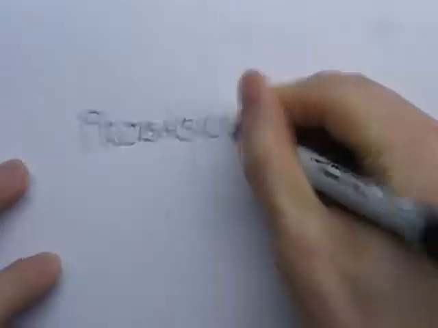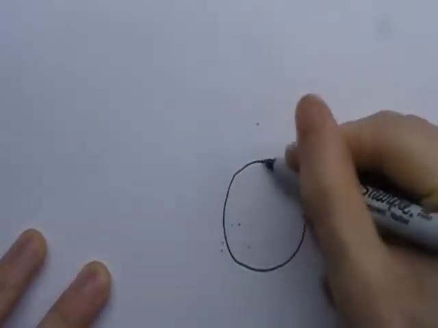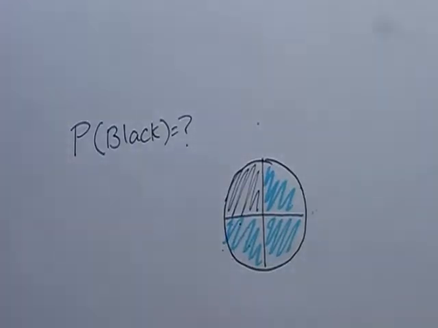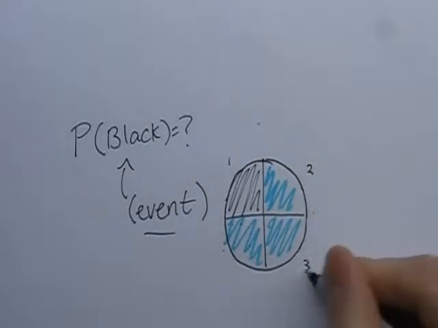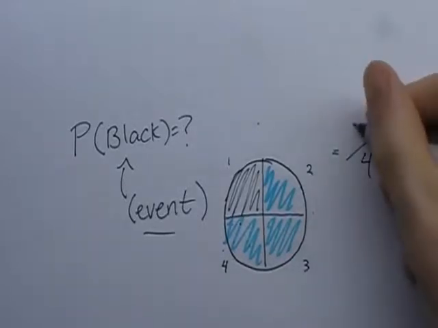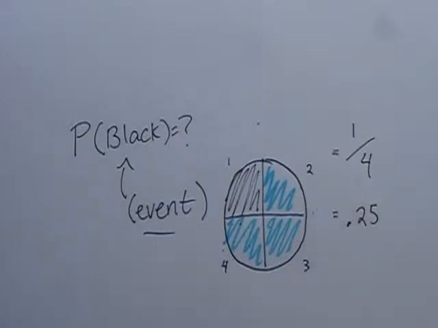Perhaps you are familiar with the term probability, the realm of mathematics pertaining to specific events and outcomes. For example, say we had a dartboard like this, with 4 equally sized sections, and we want to know the probability of throwing a dart and hitting the black spot. In this example, hitting the board is what we call the event. Given that there are 4 equally sized sections, but only one of them is black, we have a 1 in 4 chance of achieving this one event, which is 0.25, or when we convert that to percent, 25%.